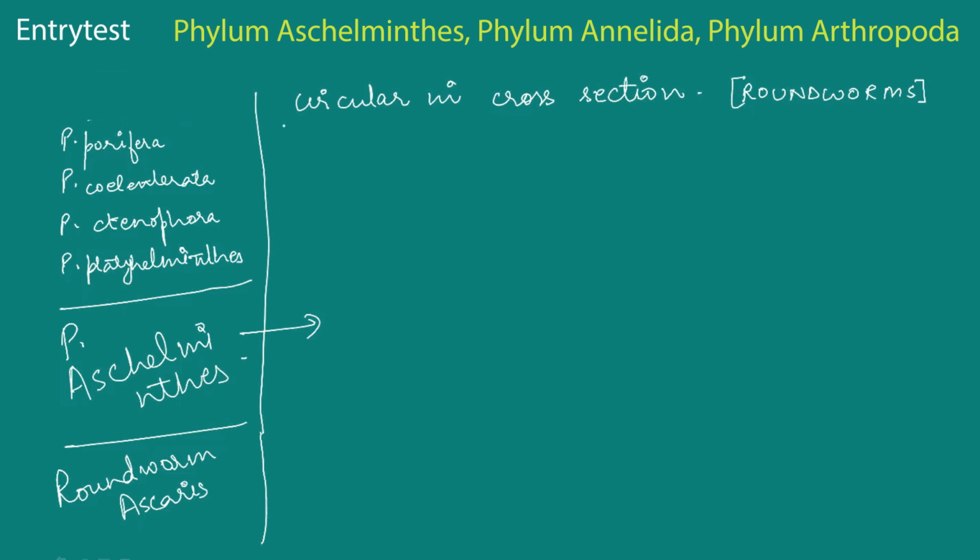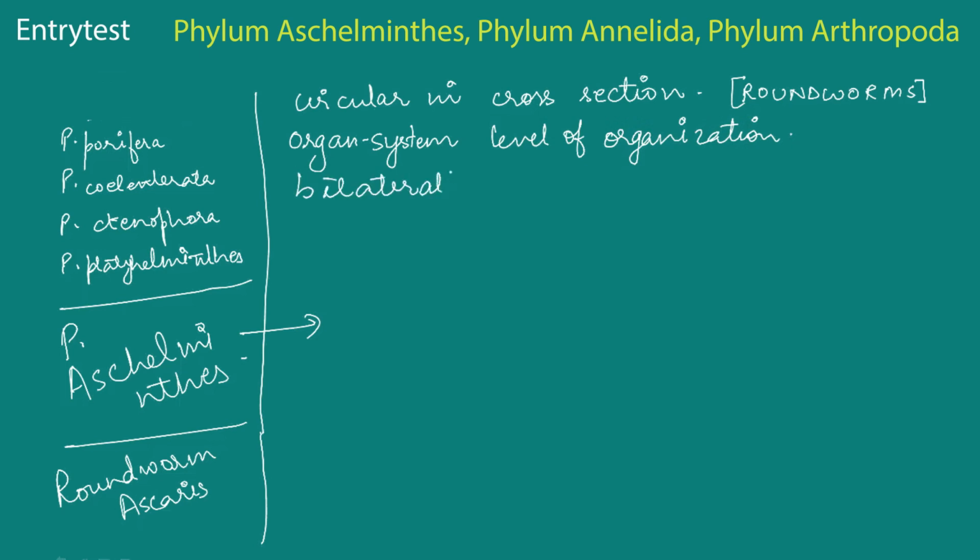They have an organ system level of organization. So not just organs, but organ system level of organization. They are bilaterally symmetrical. That means their body can be divided into two halves only on one axis, or in one plane only. They are triploblastic, and they have a false coelom that makes them pseudocoelomates.